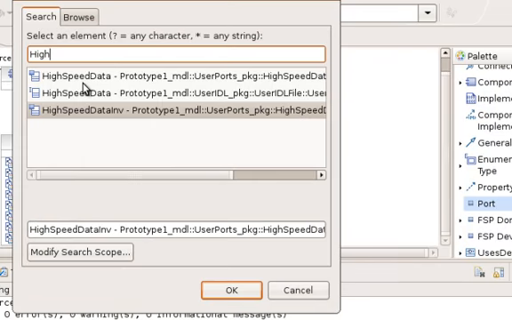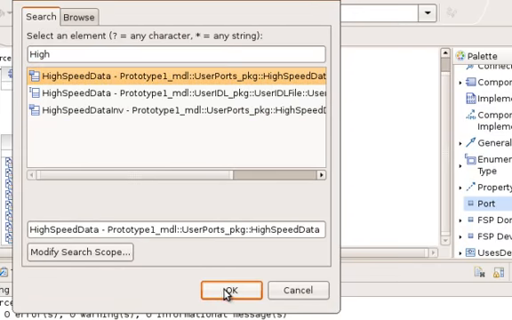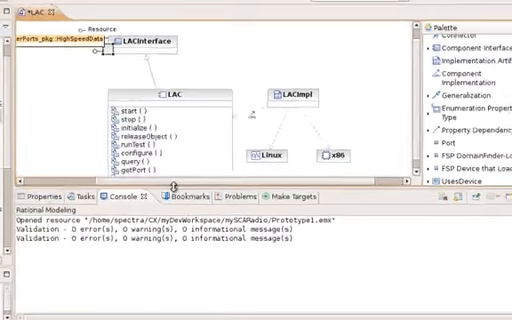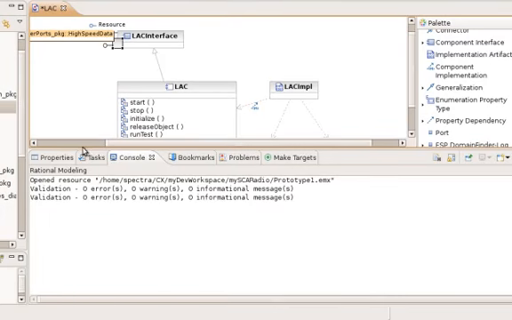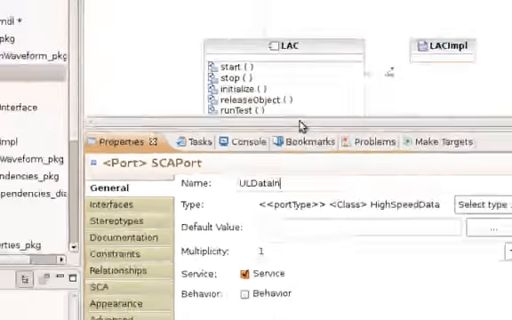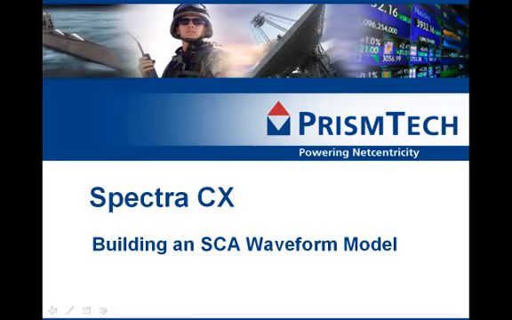I'm going to get SpectraCX to search for the high-speed data user interface which I've defined, and to use that user interface. I can go across to the Properties tab here and change the default name to something more meaningful in my model, and I'm going to call it the upper layer data import. I then added the remaining user ports to my LAC resource.